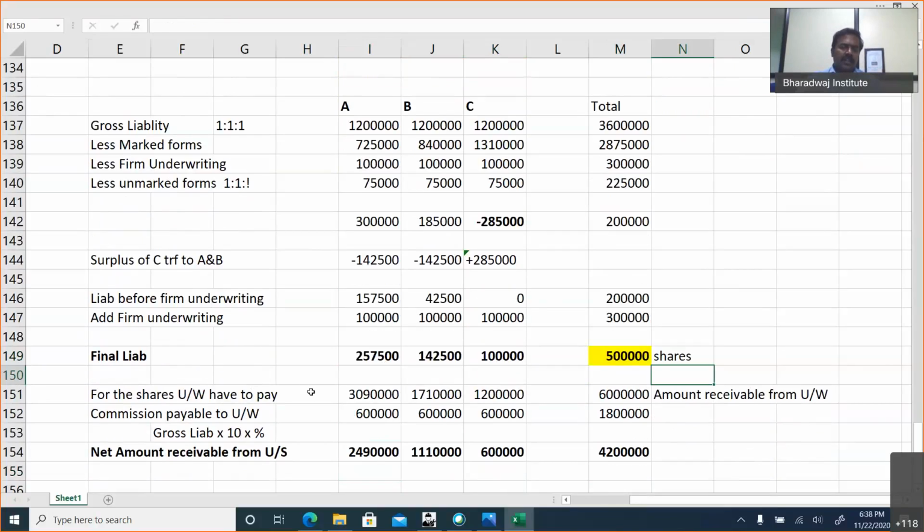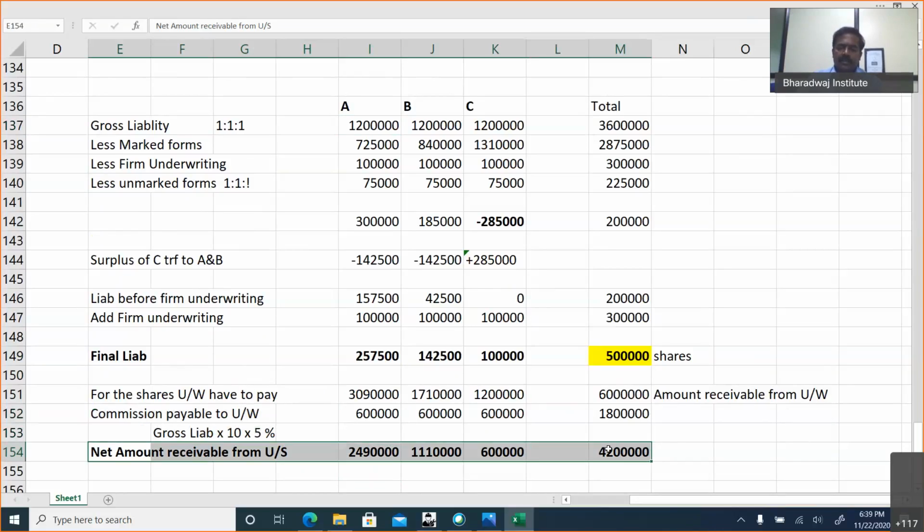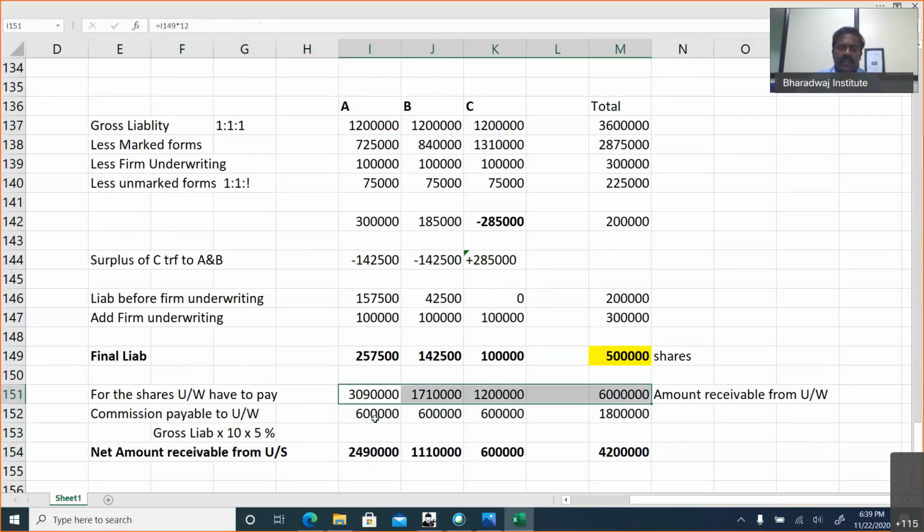So for the underwriters, they have to pay for the shares, which means the final liability into 12 rupees. And the company has to pay underwriting commission. Sir, how much? Gross liability, 12 lakh shares into 10 rupees into 5% commission. So this is a net amount receivable from the underwriters, because underwriters have to pay more money for the shares and we have to pay the commission.